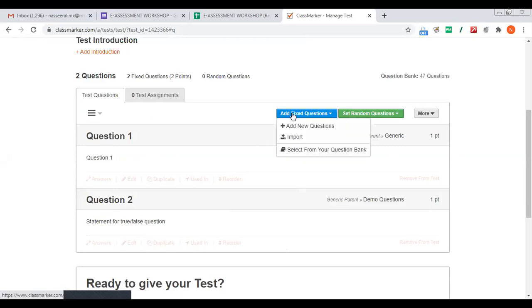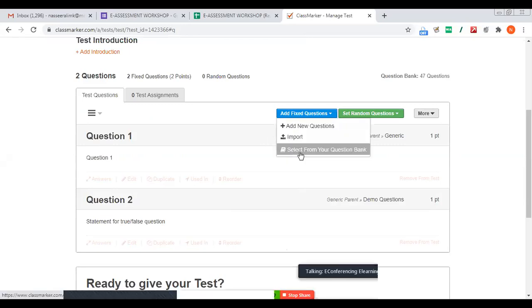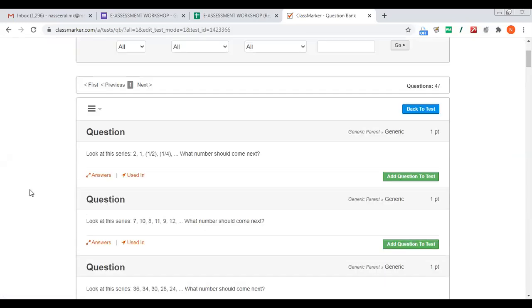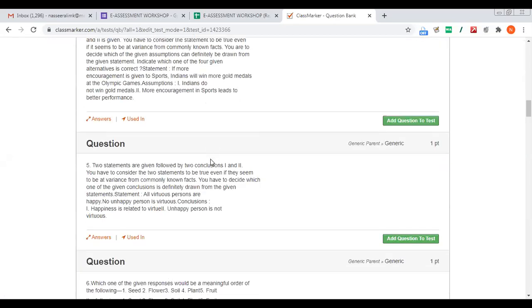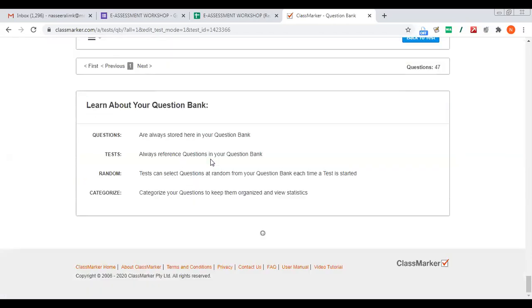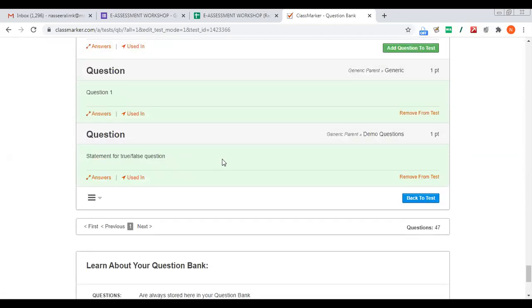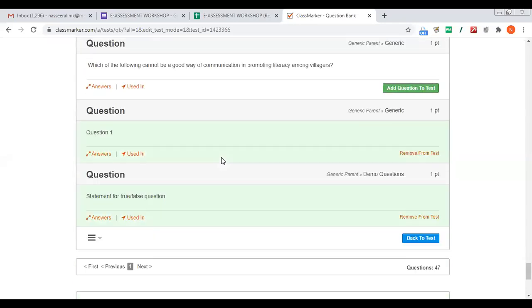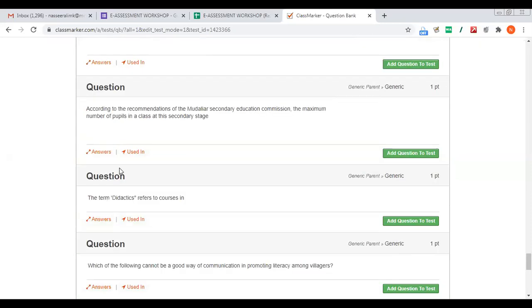Now if I need to add the question from the question bank, I can directly go to select from your question bank. Okay, if you are having some questions in your question bank, you see loads. I have told you that for the last 5+ years I have been using this, so many questions will be there. I don't know if this is the right account where I'm using regularly or not. Okay, like this you can add.